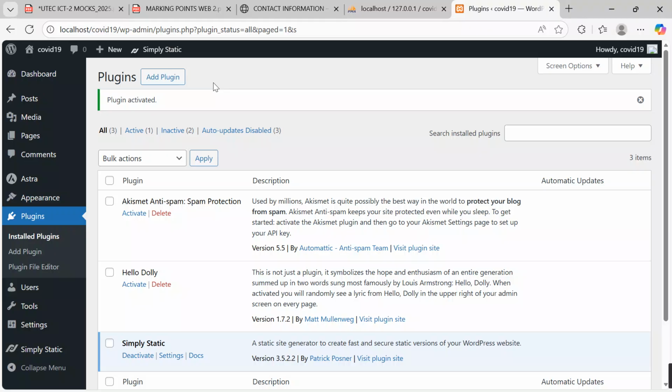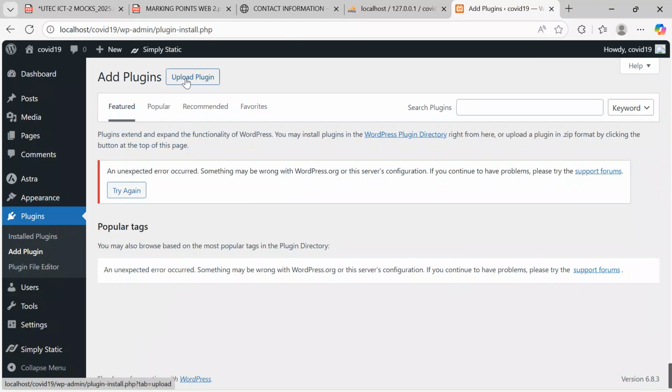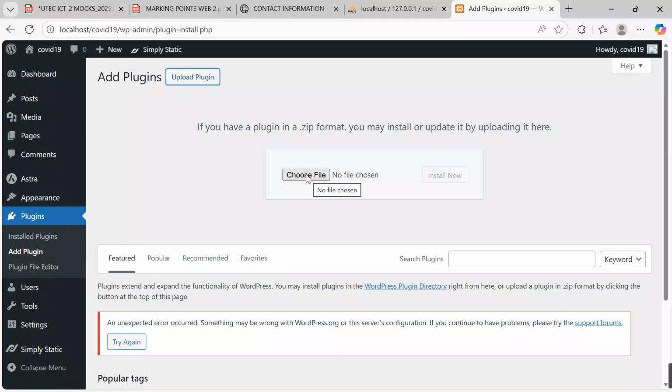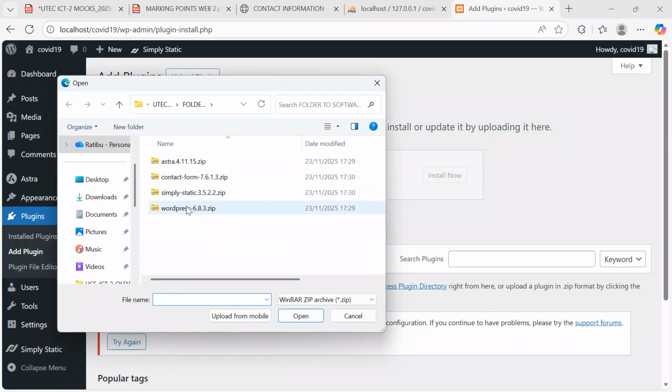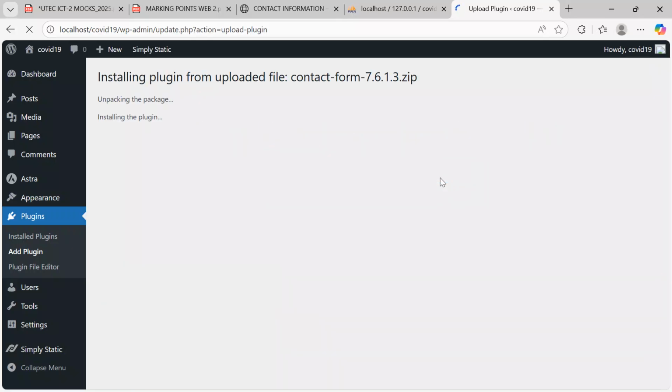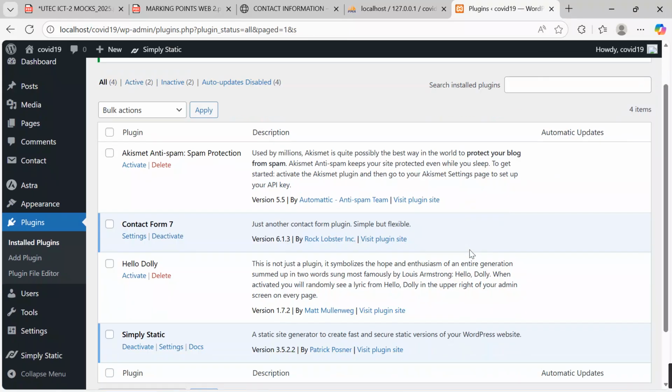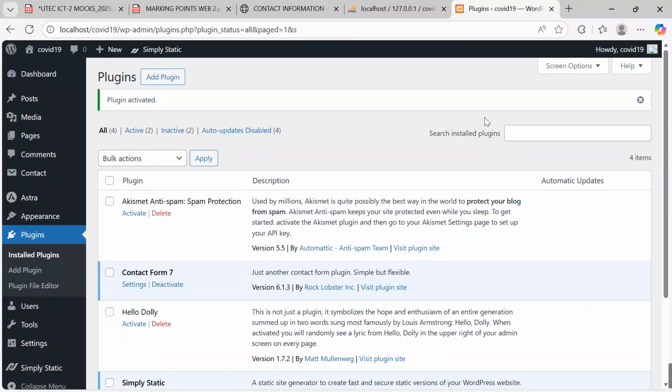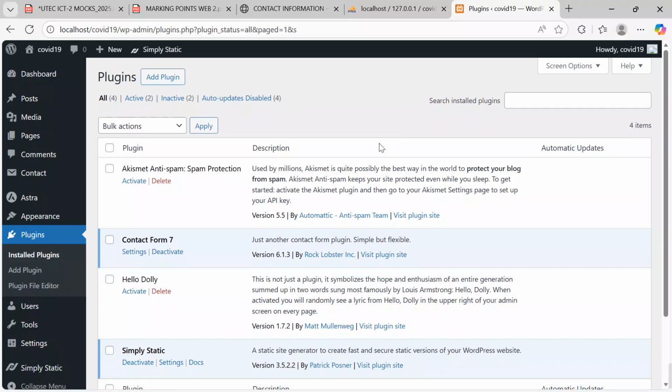I'm going to add one more plugin, which is the Contact Form 7. Come over here, click on add plugin, upload plugin, and then say choose plugin. Then come and select Contact Form 7. After clicking on it, open. After opening, install. After installing, we are going to activate. I will click over here and say activate plugin. Now, after activating the plugin, we are good to go. Everything is over here, so I will move on to the next step.